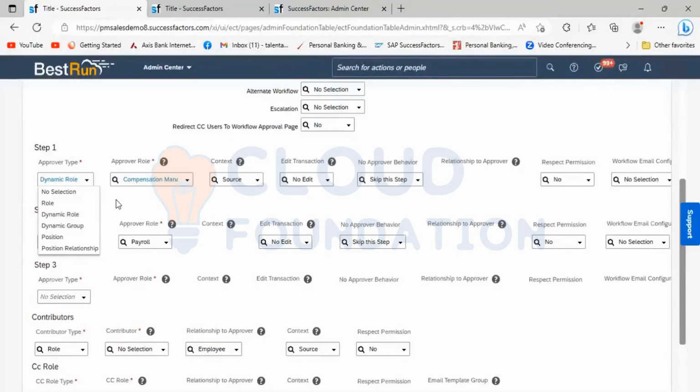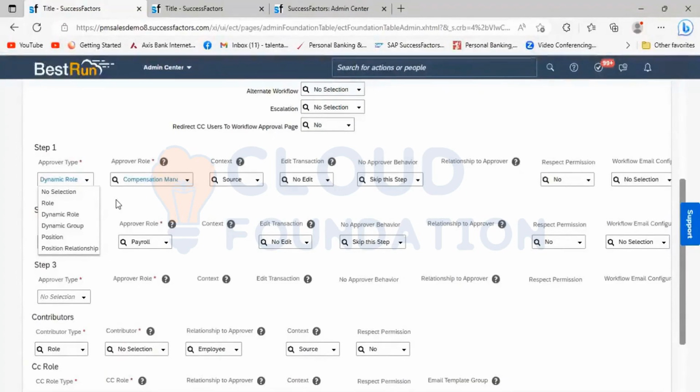When we are configuring as a developer or implementation consultant, we should have clarity from the customer on these default options. While defining the dynamic rule, what option do we need to take? We need to take a person, a dynamic group or a position. That is the logic behind it.